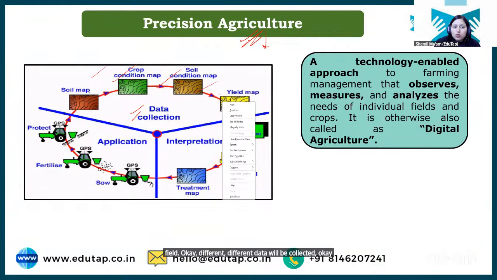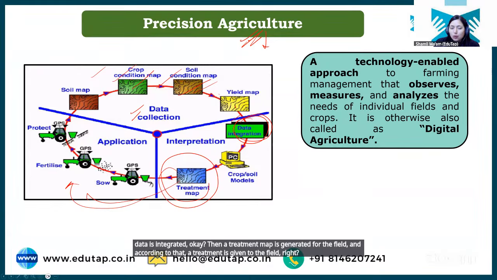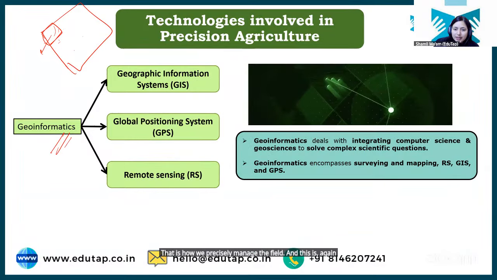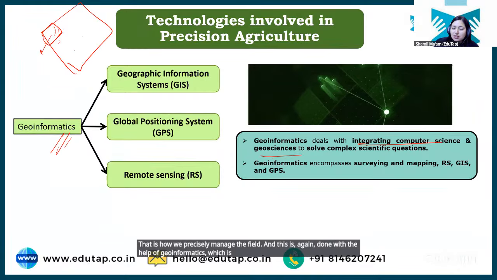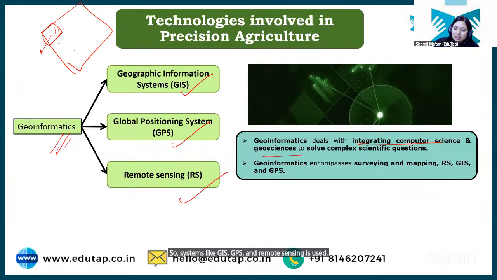Soil map is collected, crop map is collected, yield map is collected, and then the data is integrated. Then a treatment map is generated for the field, and according to that a treatment is given to the field, right? That is how we precisely manage the field. And this is again done with the help of geoinformatics, which is integrating computer science with geoscience. So systems like GIS, GPS, and remote sensing are used for doing precision agriculture, right? I hope it's clear.